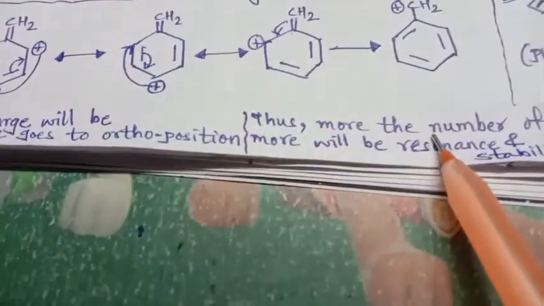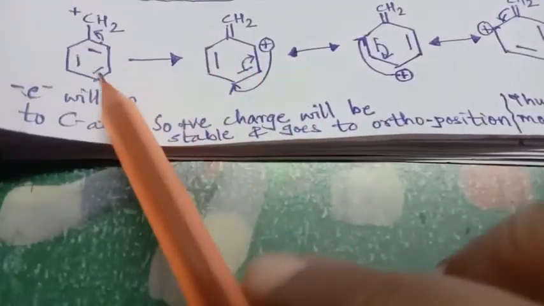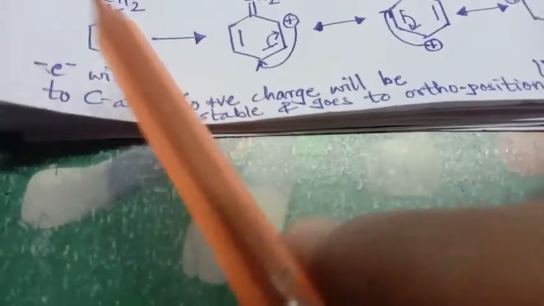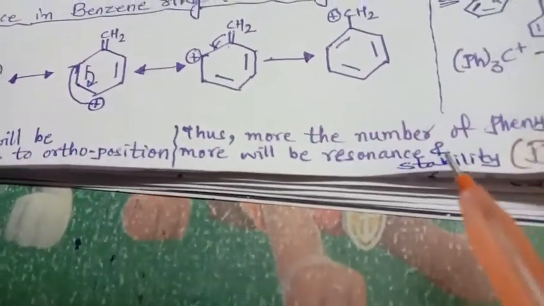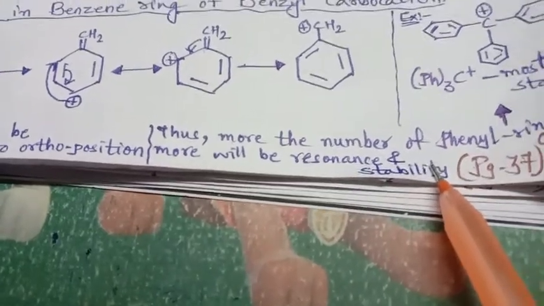Thus, the more phenyl rings there are, and see, this is the benzyl ring, which I can also call a phenyl ring, the more resonance reactivity there is, which gives more stability.